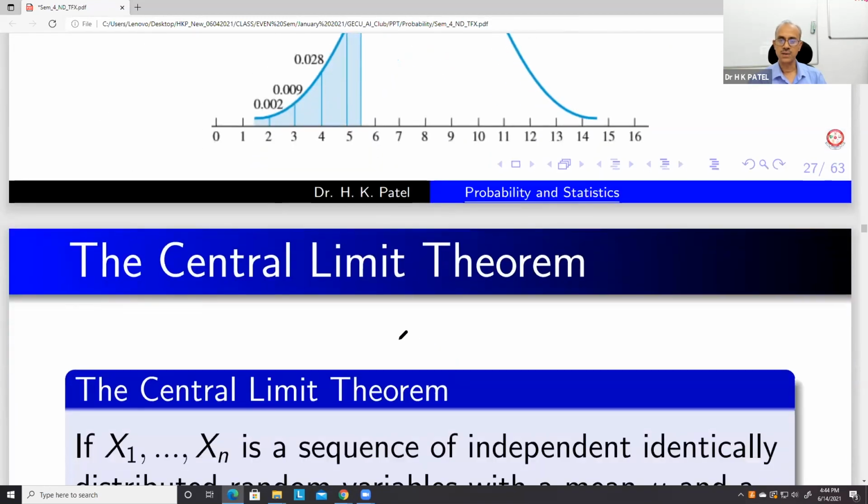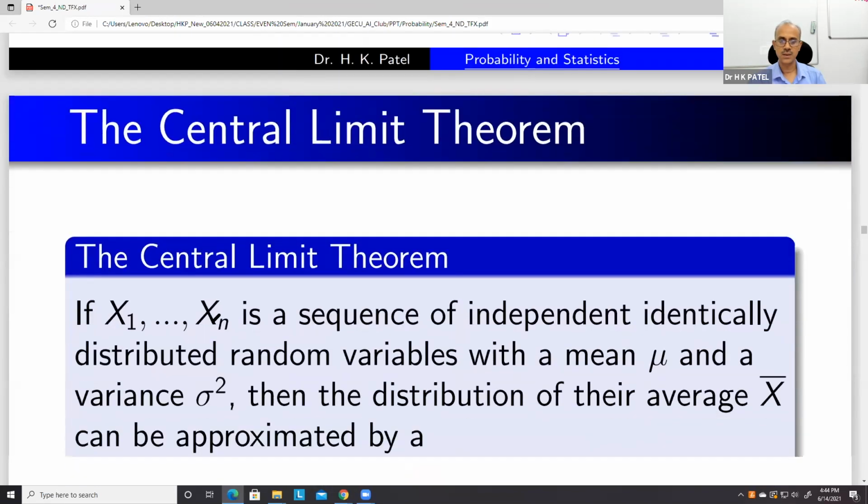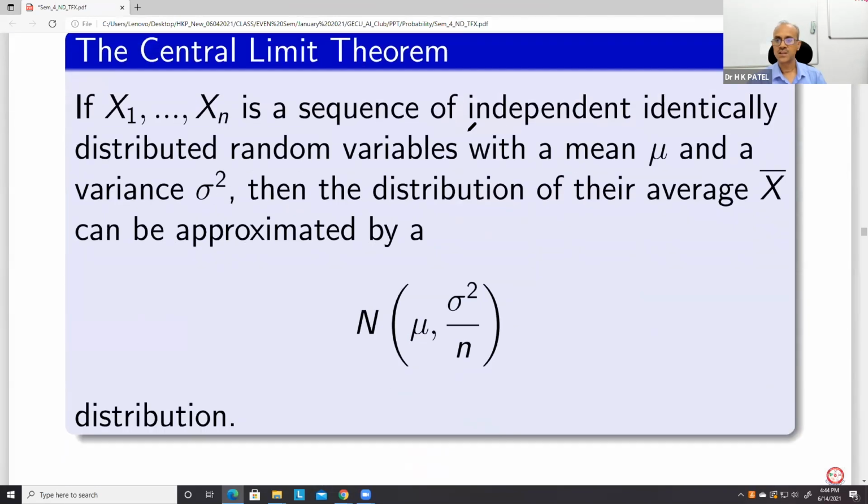So this is what the central limit theorem is. For a sequence of independent, identically distributed random variables with mean mu and variance sigma square, the distribution of their average can be approximated by this.